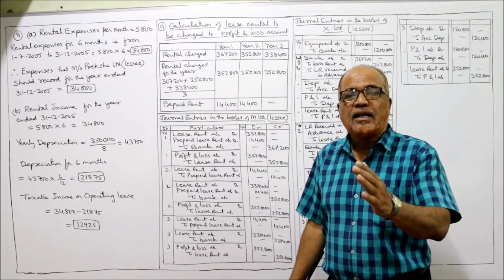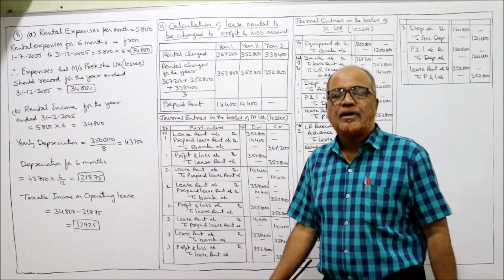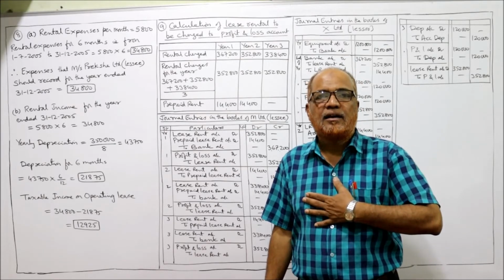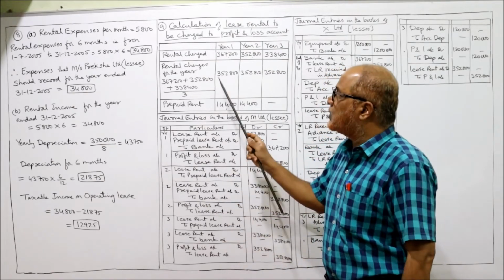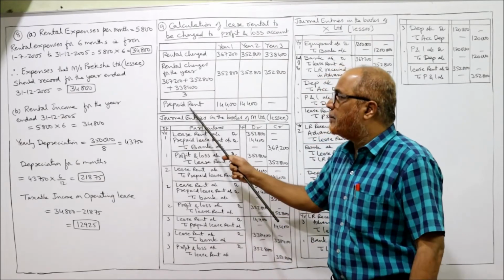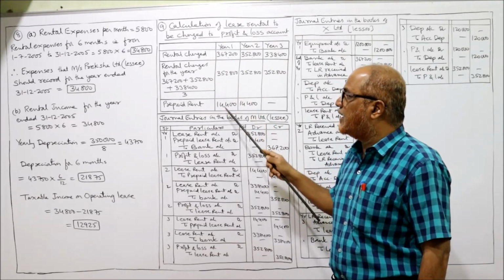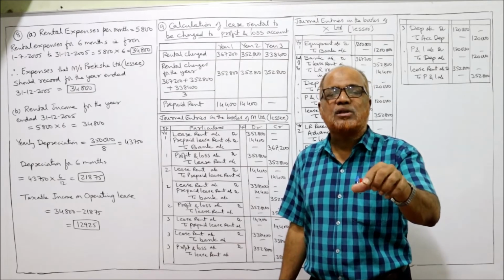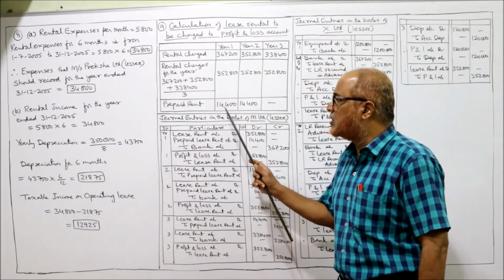3,67,200. That means the actual rental paid is more than the average rental. The excess paid is the prepaid rent. Suppose I am the lessee. I am paying 3,67,200 in the first year, but actual rent comes to 3,52,800. I am paying more. So why am I paying more? It's prepaid rent. 367,200 minus 352,800, you will get 14,400. So during the first year, I have paid 14,400 advance rent, lease rent in advance for the next year.